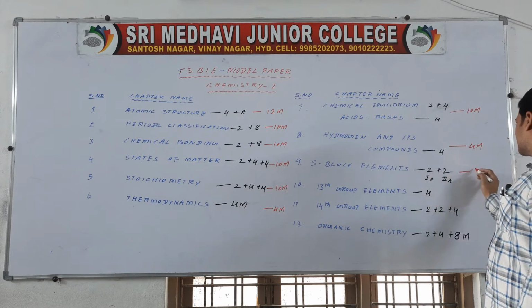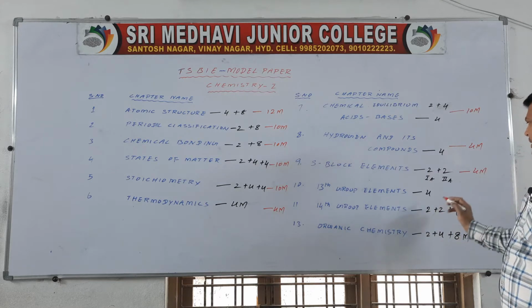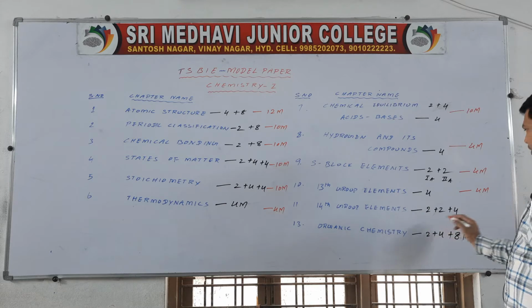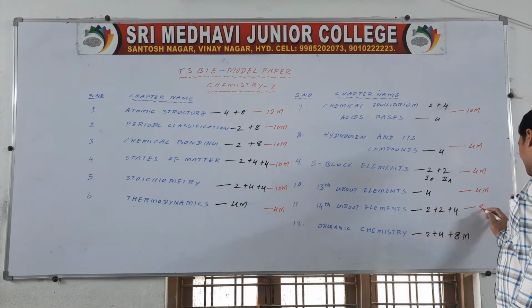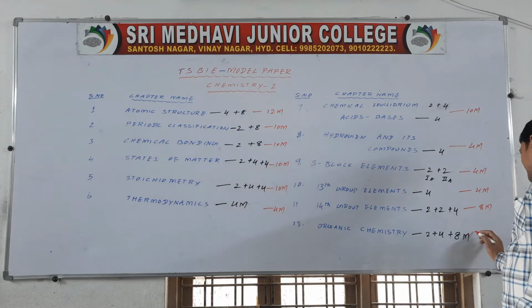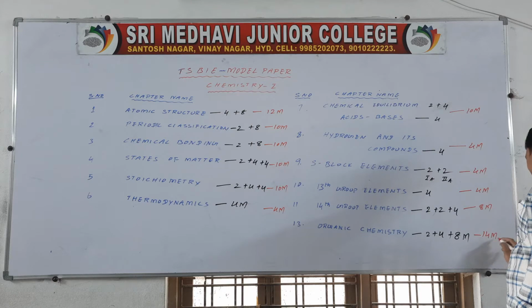S block elements 4 marks only, and 13th group elements 4 marks only, and 14th group elements 8 marks, and organic chemistry 8 plus 6, nearly 14 marks.